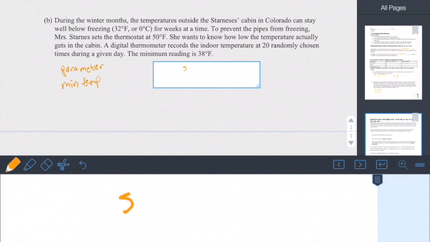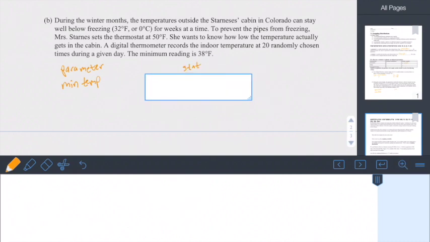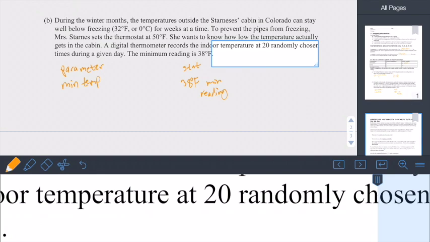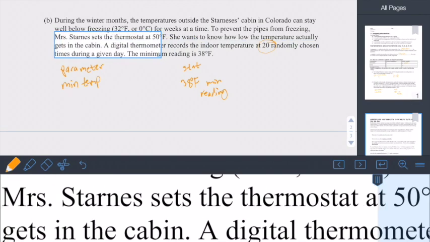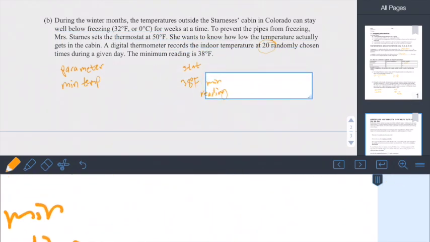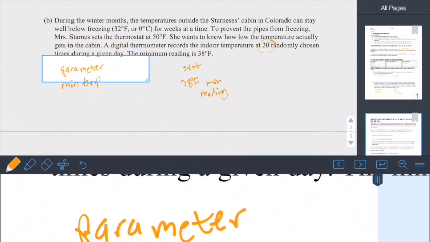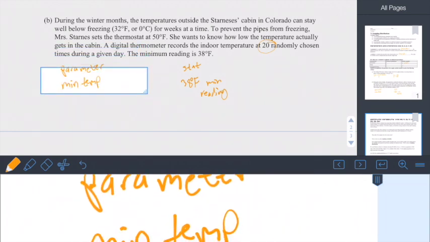The statistic is that 38 degrees Fahrenheit, which is the minimum reading from those 20 randomly chosen times. So this is the sample. Those 20 randomly chosen readings are the sample, but the minimum temperature overall is the population. So it may be lower, we don't know.